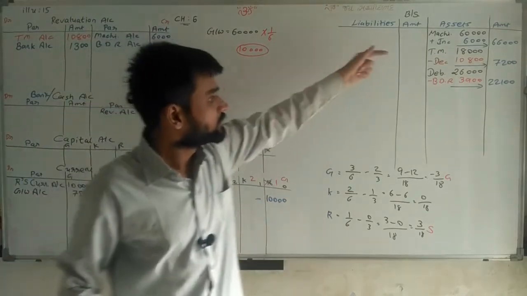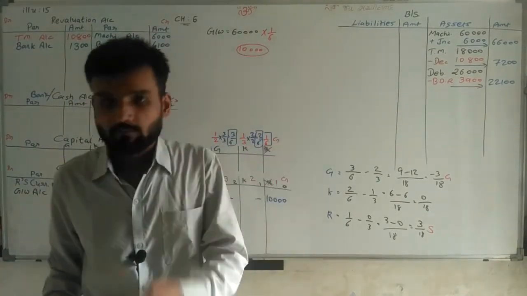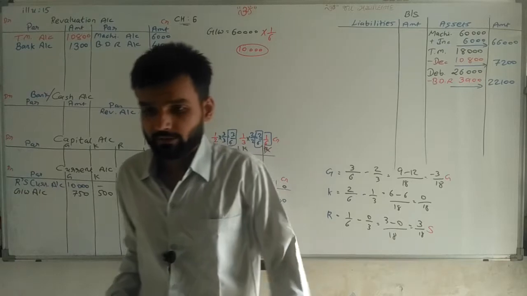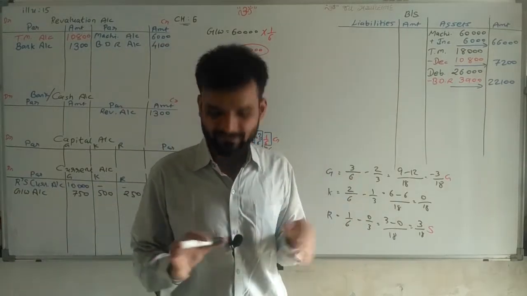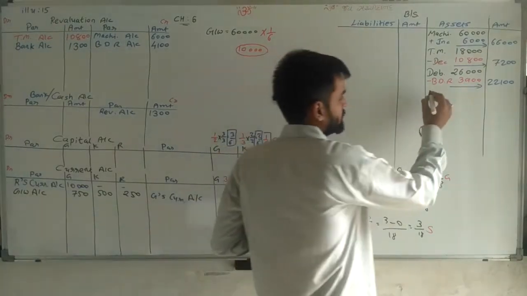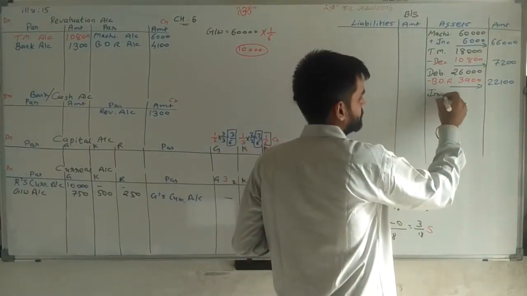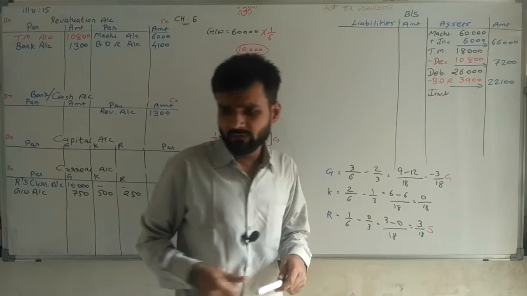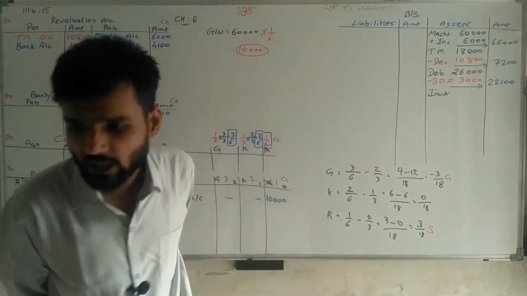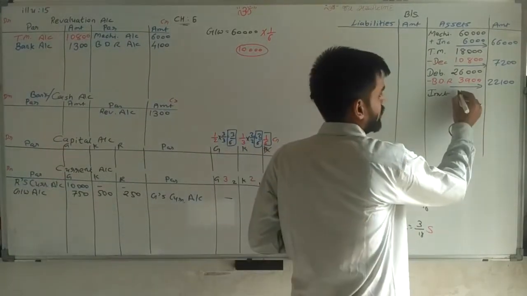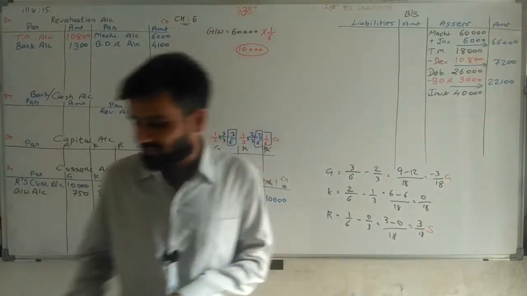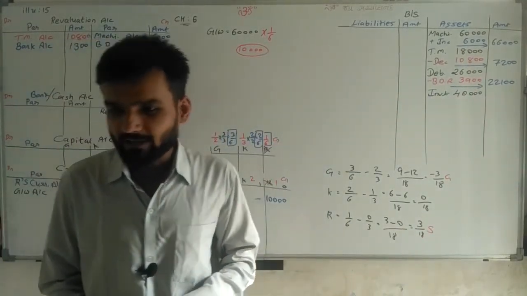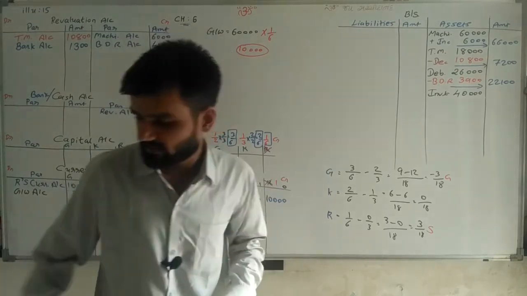Trademark, sir. Trademark done. Machinery done. Investment not done. So here we are writing investment first. Investment value given is 40,000 in the outer column. And in brackets one piece of information is given: market value of investment 15,000 only.